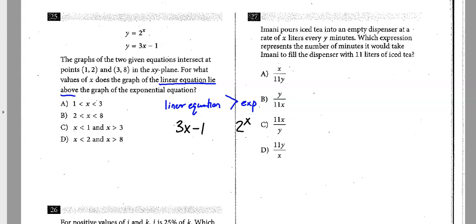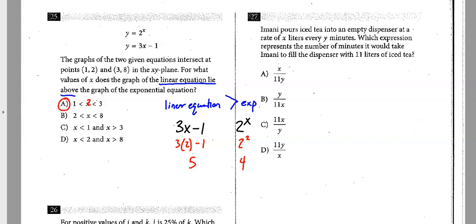So let's try the first one. We need to be between 1 and 3. Maybe I just choose 2. So if I plug 2 in here, I get 6 take away 1, which is 5. And then if I put a 2 in here, 2 squared is 4. That one seems like it works.